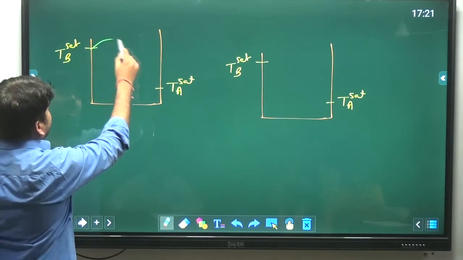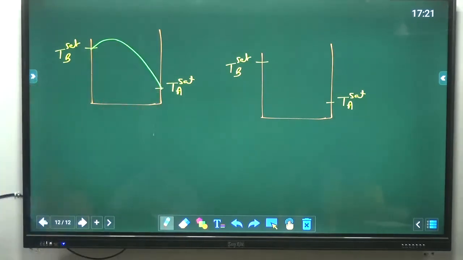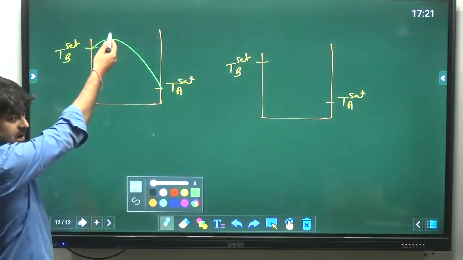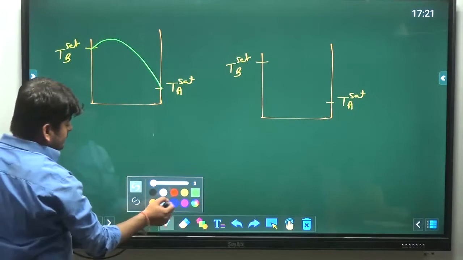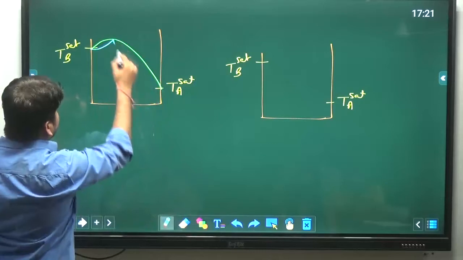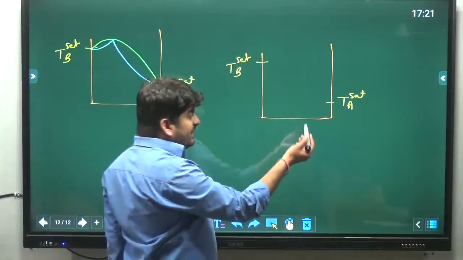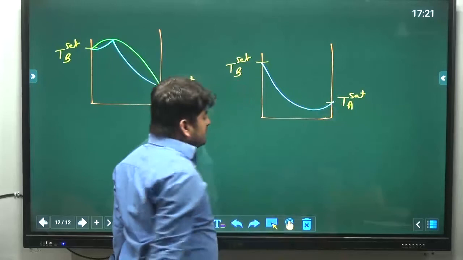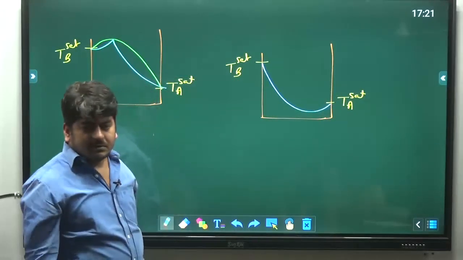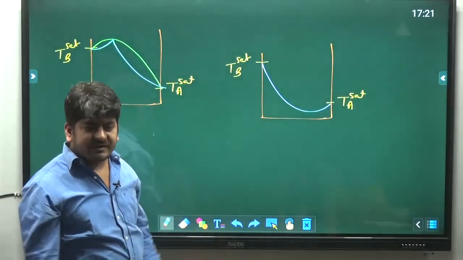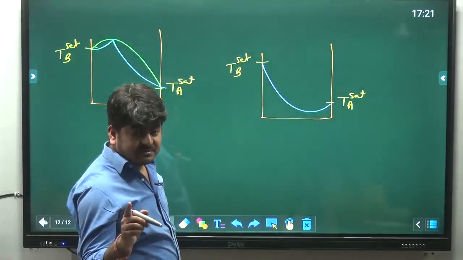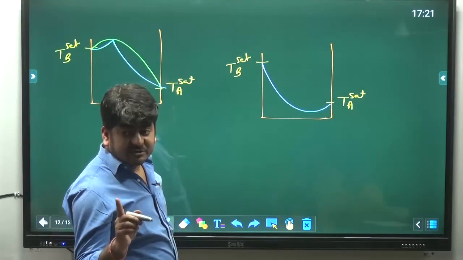So here the curve will be like this. Higher temperature. Minimum boiling azeotrope: it should be less than both of those values. At azeotropic point it should be less. Not always, only at azeotropic point.